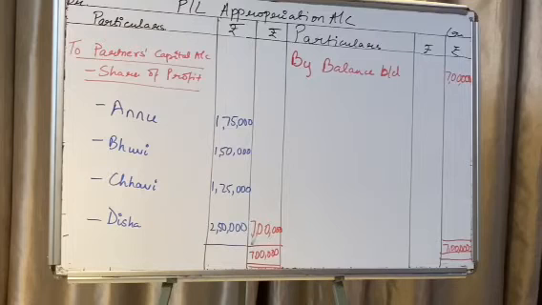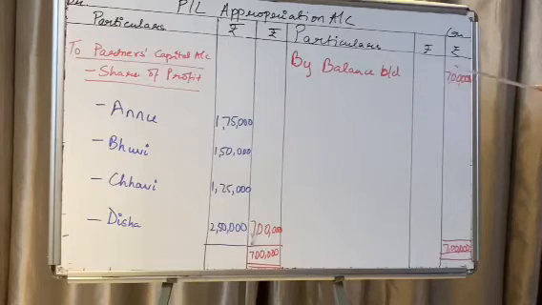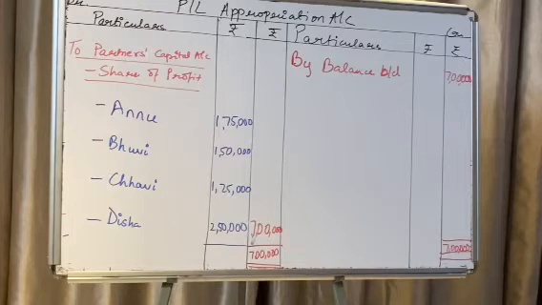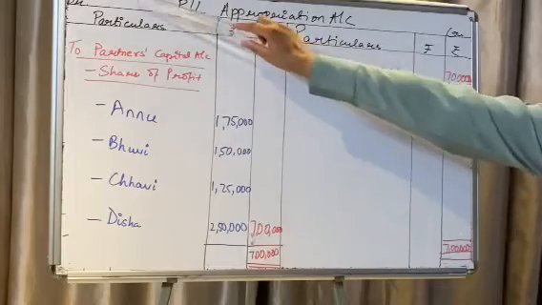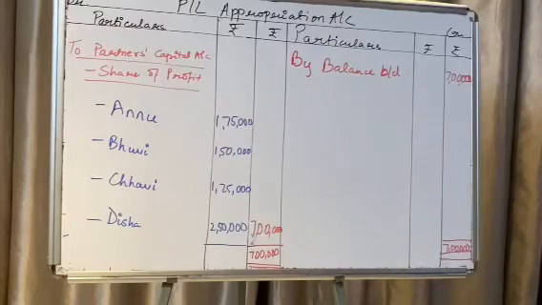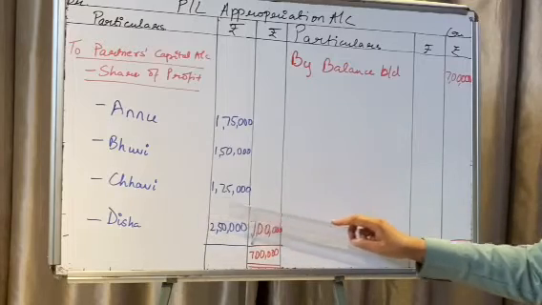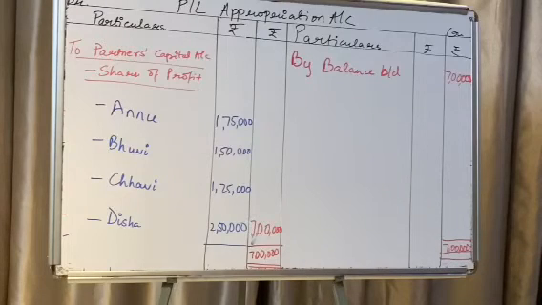Now, the last part of the sum, the second part of the PL appropriation account, by balance brought down 7 lakh, that was the profit that needed to be distributed. I have already shown how I got each of these profits in my working note, so I will just transfer those final figures into my PL appropriation account on the debit side. So, to partners' capital account, share of profit, Anu 1,75,000, Bhavi 1,50,000, Chavi 1,25,000, Disha 2,50,000. I total up, I get 7 lakhs and I close the PL appropriation account.